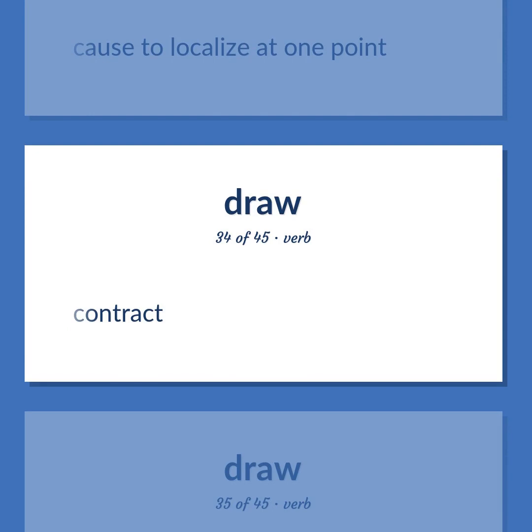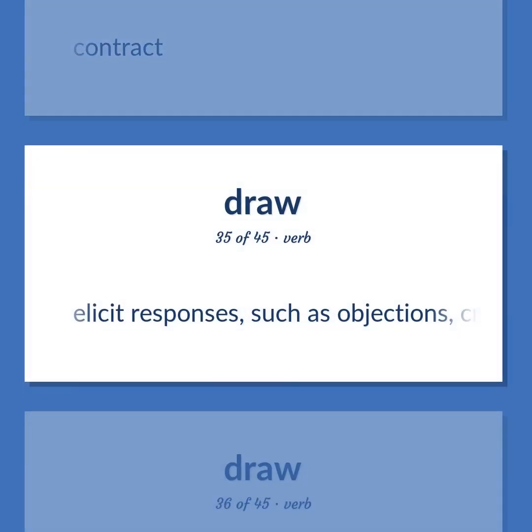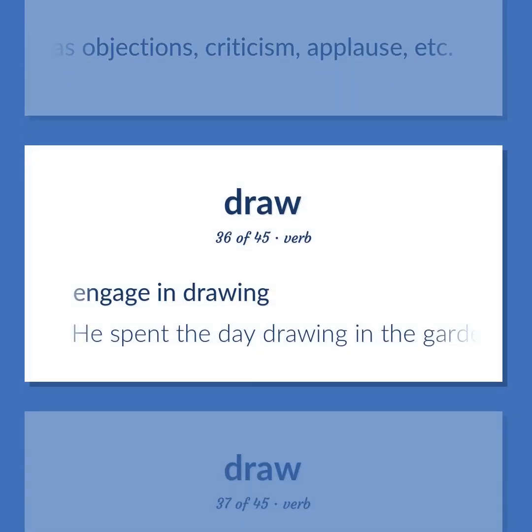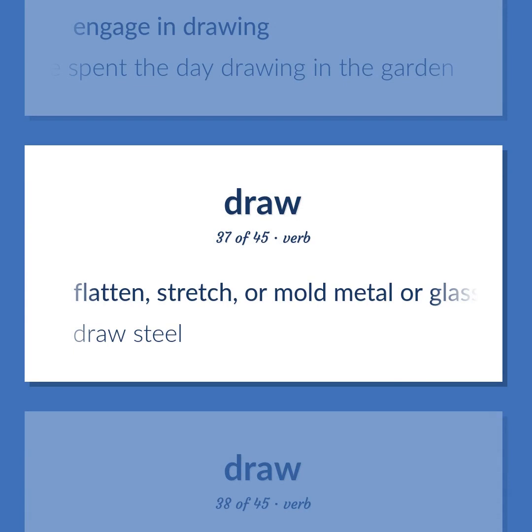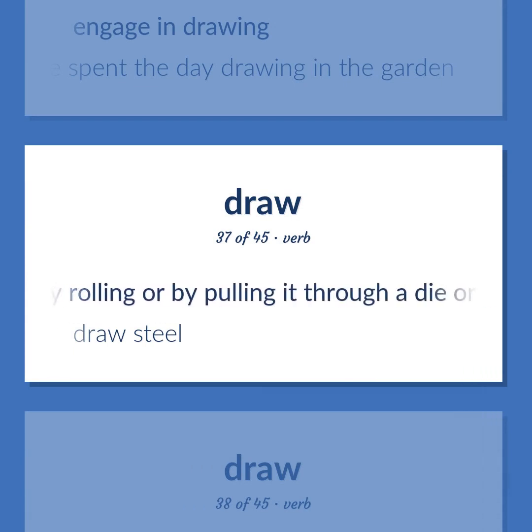Contract. Elicit responses, such as objections, criticism, applause, etc. Engage in drawing. He spent the day drawing in the garden. Flatten, stretch, or mold metal or glass, by rolling or by pulling it through a die or by stretching.